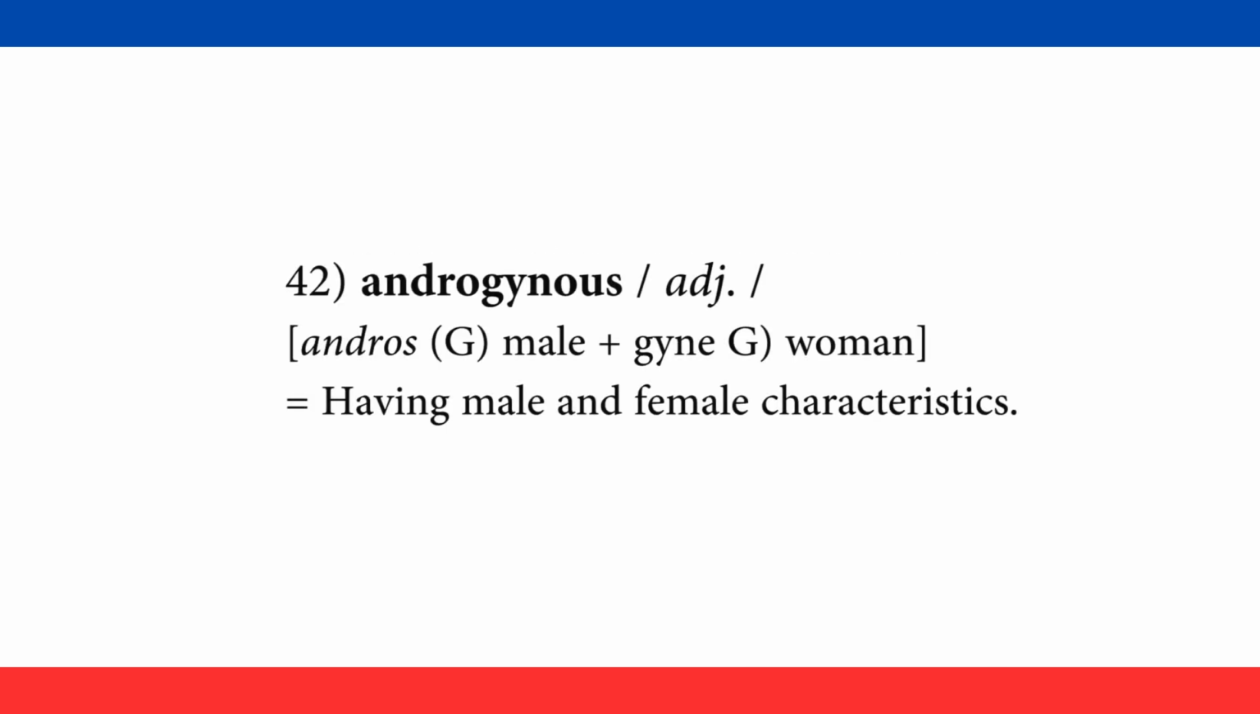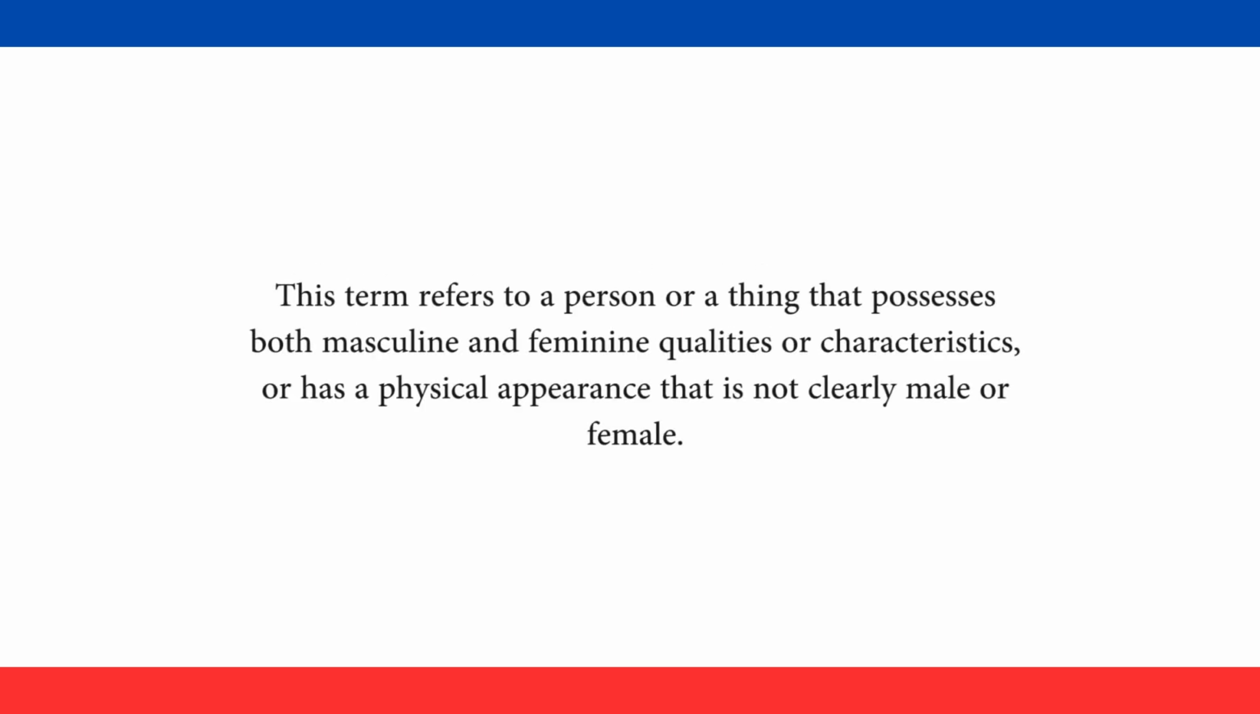Number 42. Androgynous, adjective. This word comes from andros, Greek word for male, plus gune, Greek word for woman. This refers to a person having male and female characteristics. This term refers to a person or a thing that possesses both masculine and feminine qualities or characteristics, or has a physical appearance that is not clearly male or female.